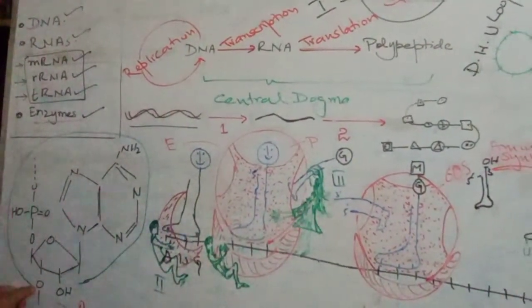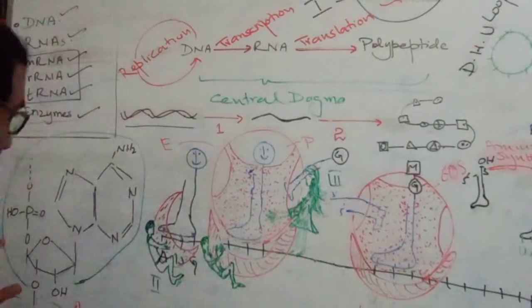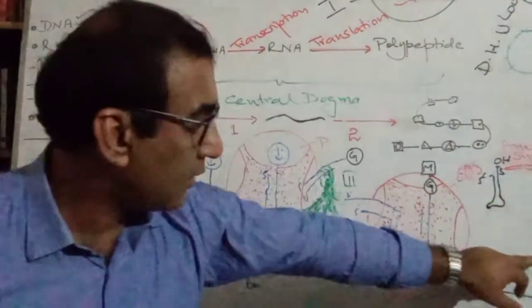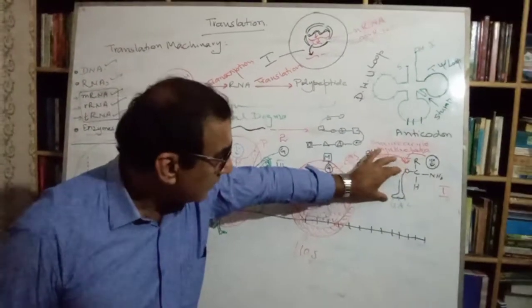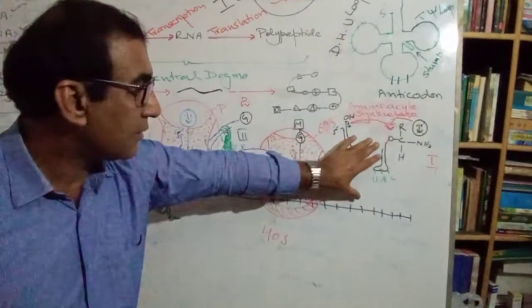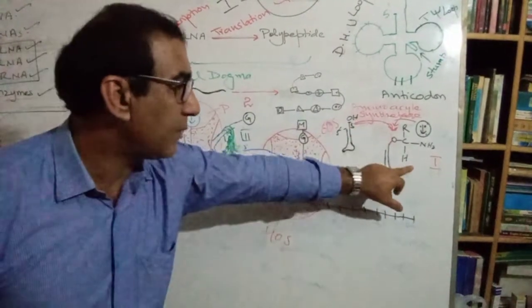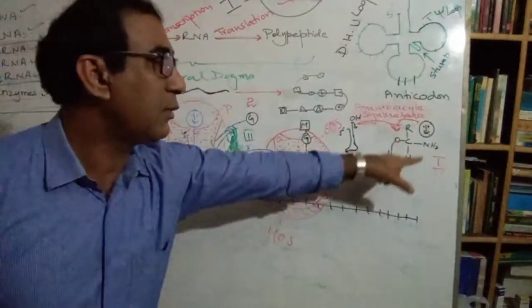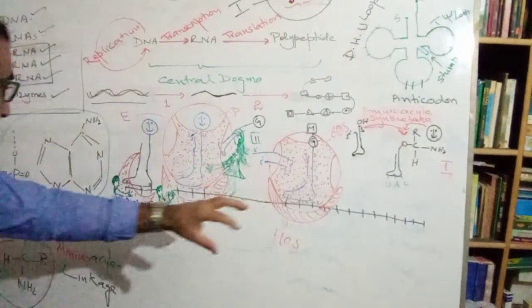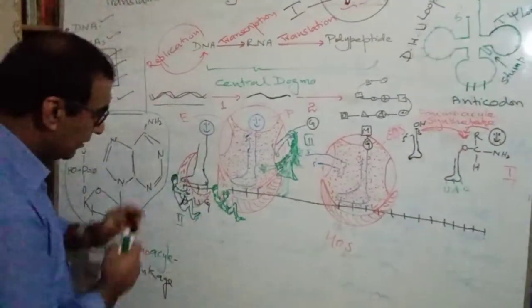Now let us come to this point. This transfer RNA along with the amino acid, we call this molecule the amino acyl tRNA. This will reach here.